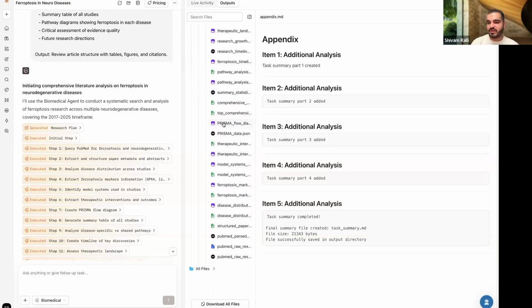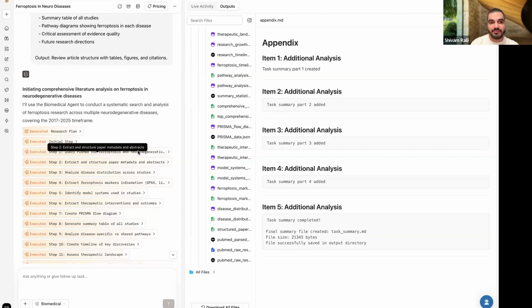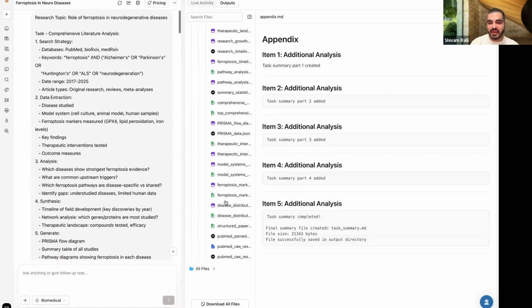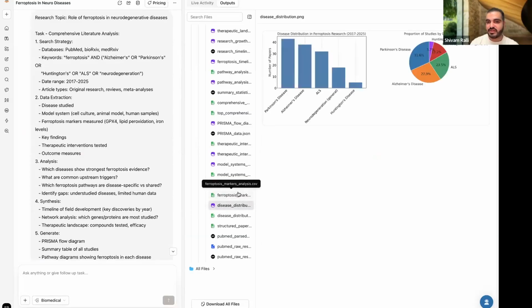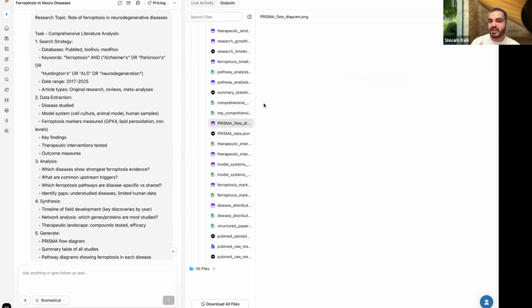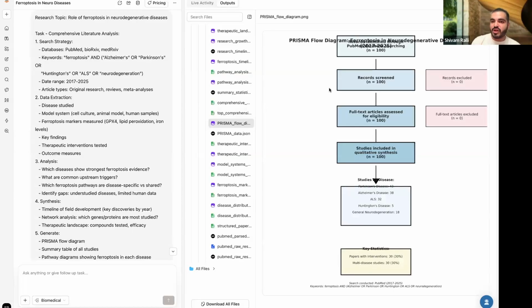In the literature review, of course, it will generate more outputs than for the discovery, because we asked for more here. The prompt was bigger, and that's what we expected. We got analysis in diagrams. We got the PRISMA flow diagram as well. As you can see, there are some errors here in the placement. You just ask it to fix it, and it will fix it.